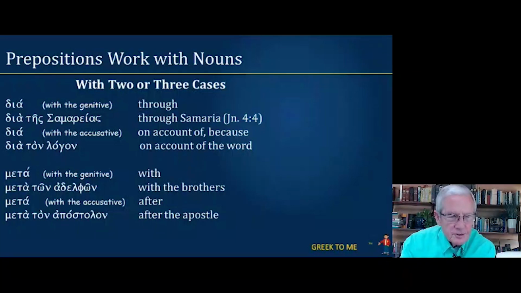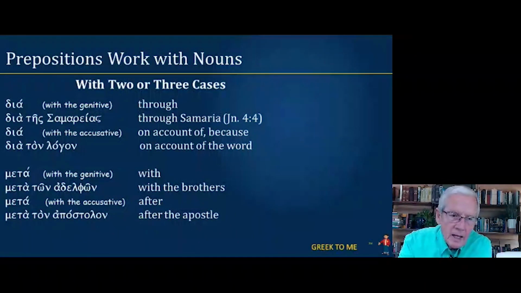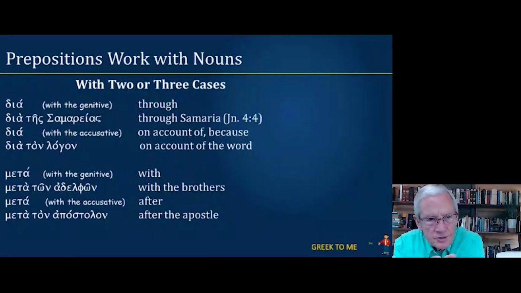So the second example below, meta with a genitive case, it means with. So meta ton adelphon, with the brothers. Ton adelphon, masculine plural genitive. So with the brothers. However, meta with the accusative case, it means after.